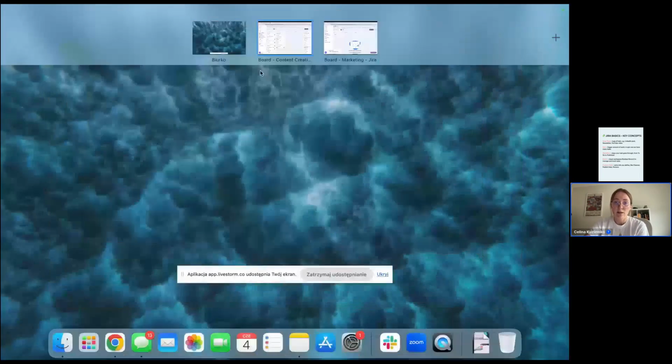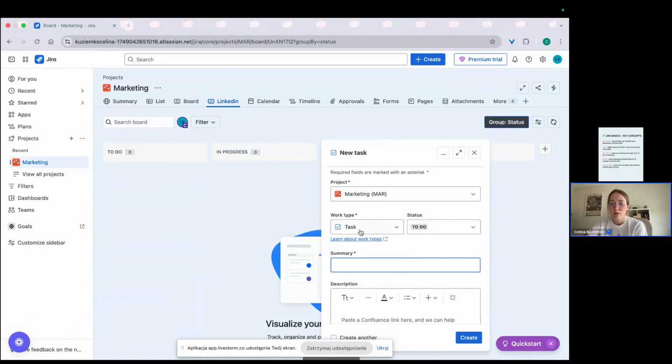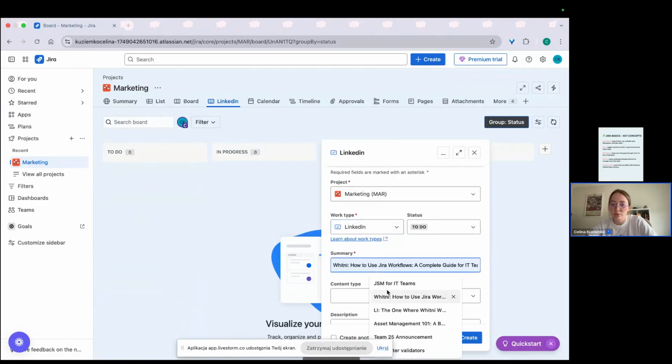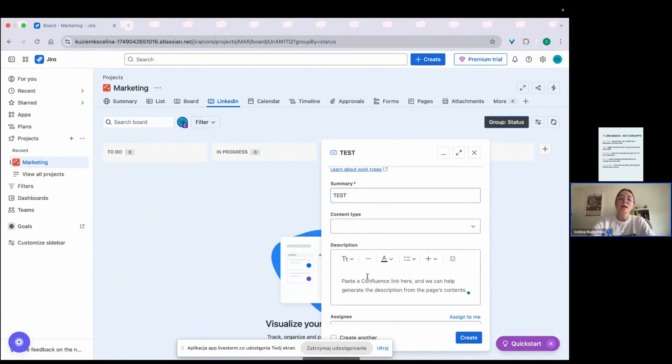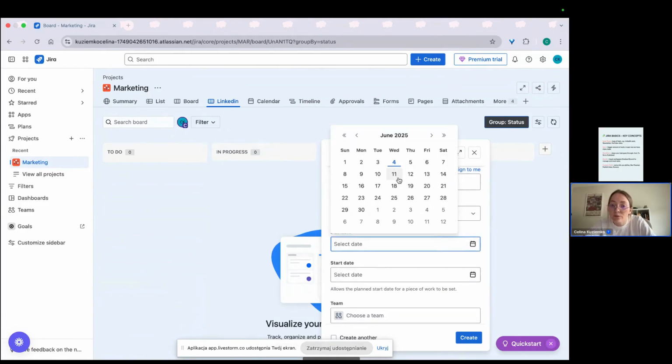Let's go back. Sometimes, for example, maybe let's create, Jira has a problem, not quite sure why. LinkedIn, for example, something. Let's pick a due date for tomorrow.